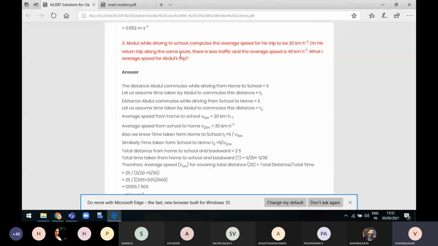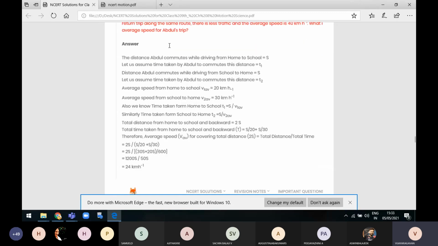After substituting the values, we are taking the LCM. You know the LCM, I think. For 20 and 30, the LCM is equal to 600. Otherwise you can also take 60, but by the cross multiplication method, you get 20s plus 30s divided by 600. In the numerator we get 1200s, and in the denominator we get 50s. The s gets cancelled, so we get 24 km/h, kilometer per hour.